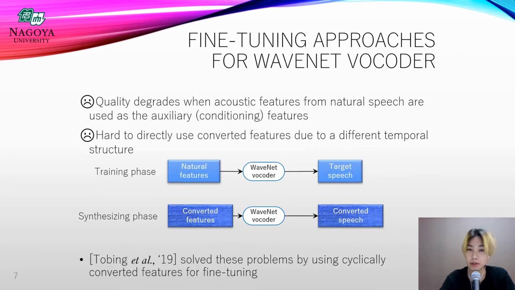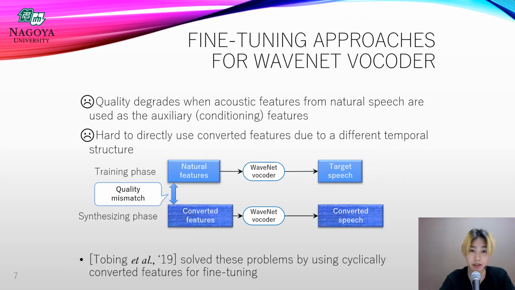But there are some problems with fine-tuning the WaveNet vocoder. When fine-tuning is performed using natural features extracted directly from the speaker's speech data, it is effective when generating speech waveform from natural features. But in the case of VC, the characteristics of the natural features used during the training phase and the converted features used in the conversion phase differ, so it causes a significant quality degradation.